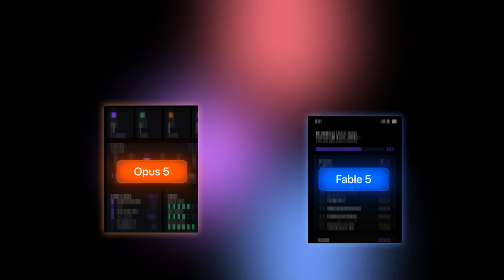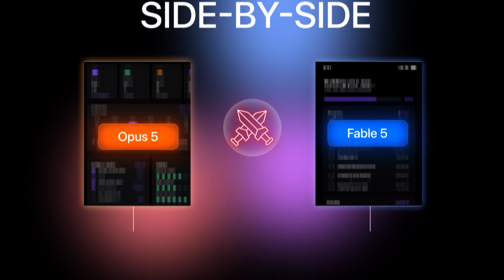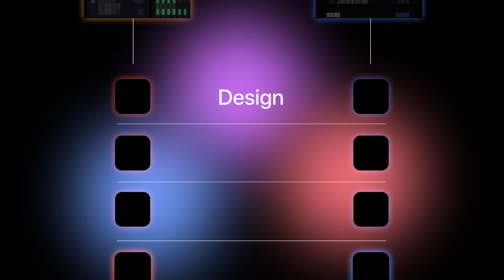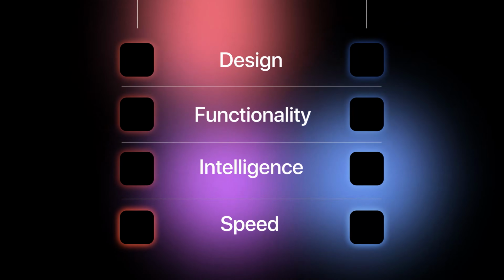And by the end, we will put both apps side by side, test every major feature, and score them across design, functionality, intelligence, speed, and how much babysitting each model needed. So now let's see which one wins. Part 1, the app we are building.